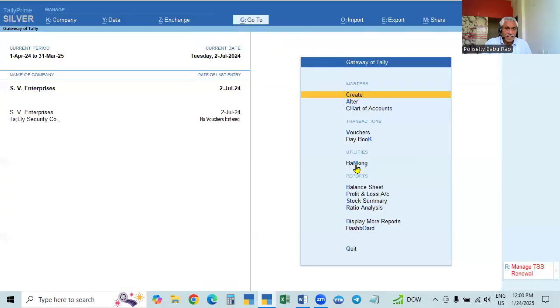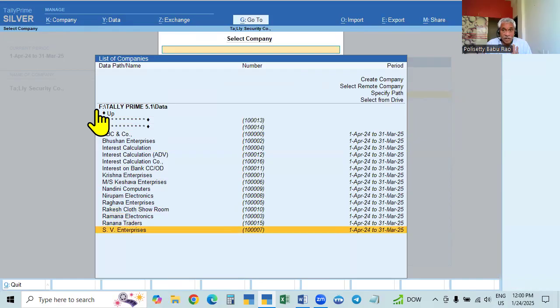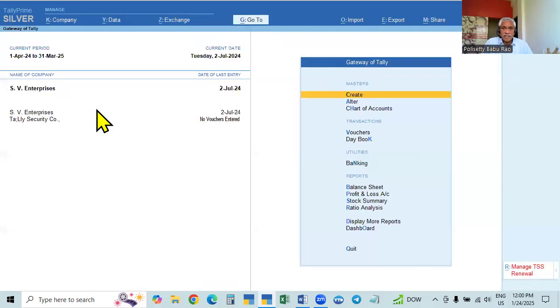Now you go and see. So SV Enterprises. So we will close this one and we will shut that one. Now we go to this. See here. Go to this SV Enterprises. So we removed it completely. So directly it is accessing. No username, no password. That is removing that.